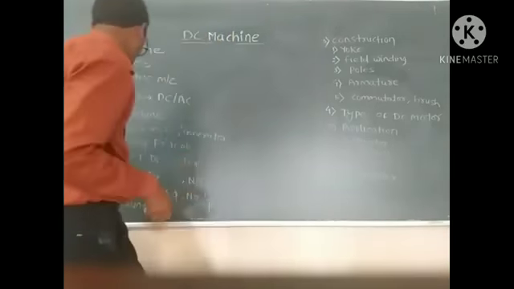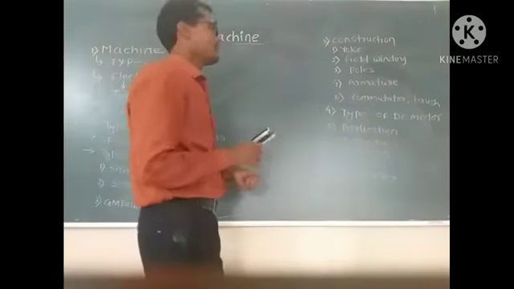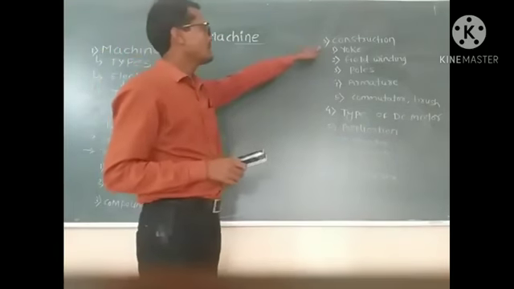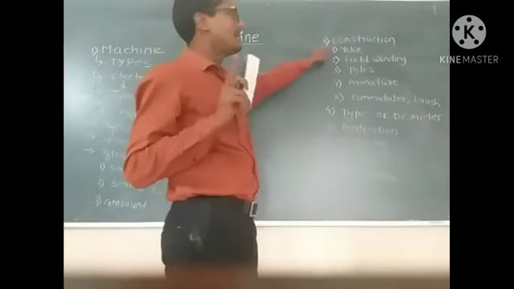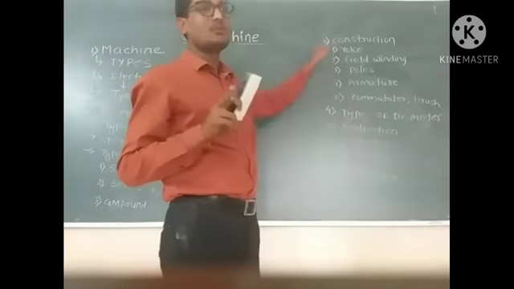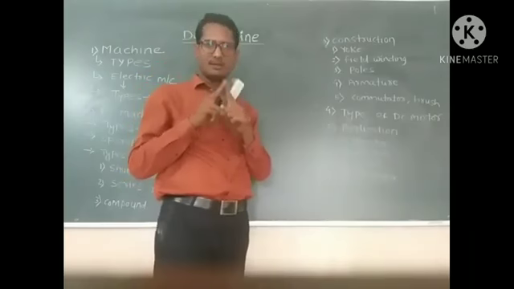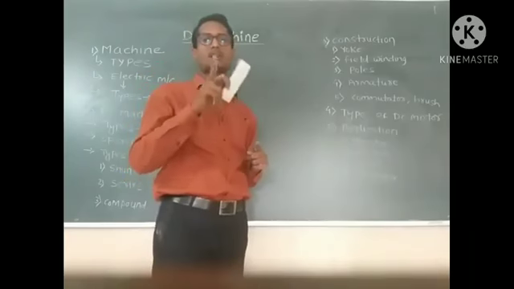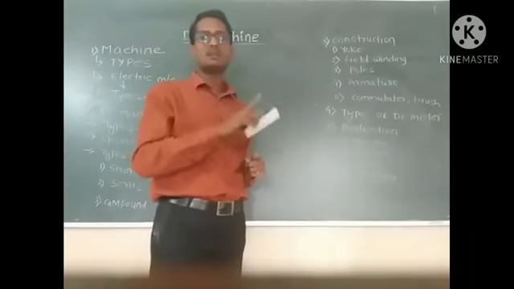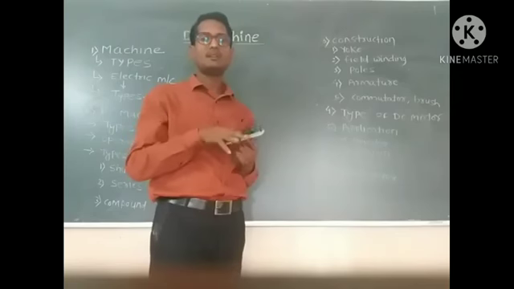Now we look at the construction of the DC motor. The construction of a DC motor is completely the same as that of a DC generator.